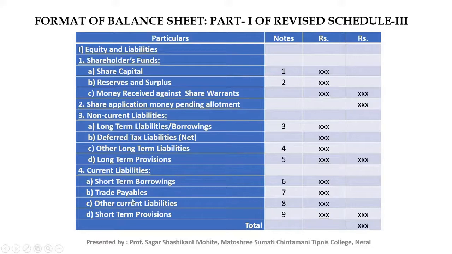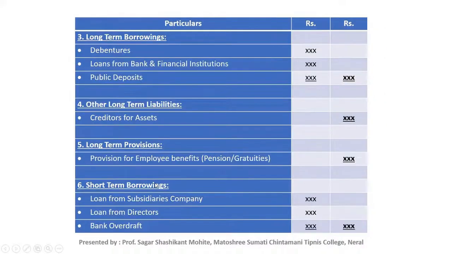Now let's see what is mentioned in short-term borrowings. In the short-term borrowings, loans from subsidiary companies, loans from directors and bank overdrafts are mentioned. Also loans and advances from the related parties, deposits and other loans and advances which are short term in nature, we will mention here.